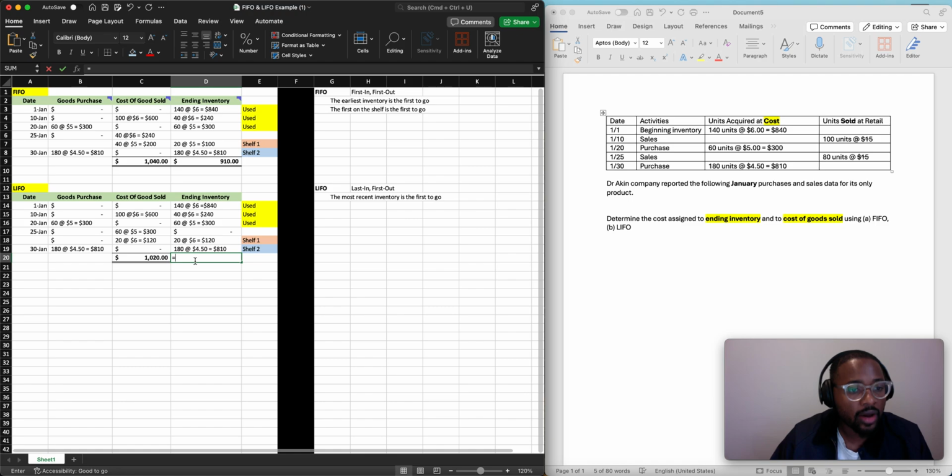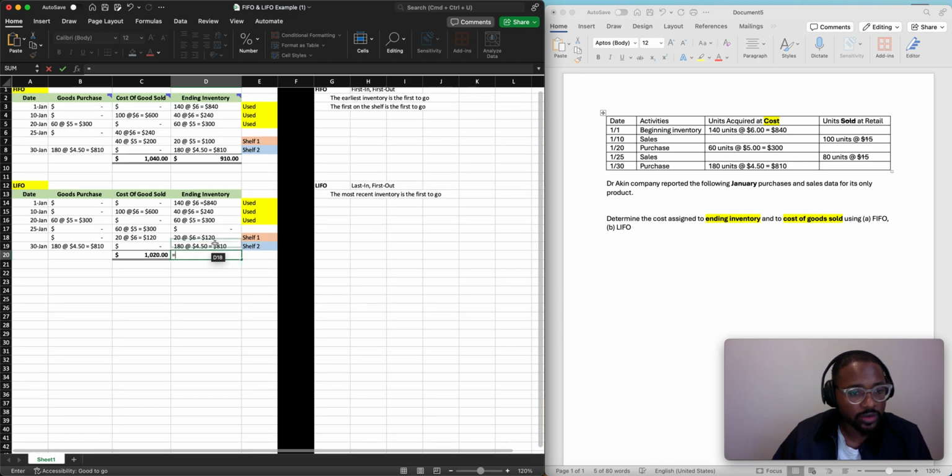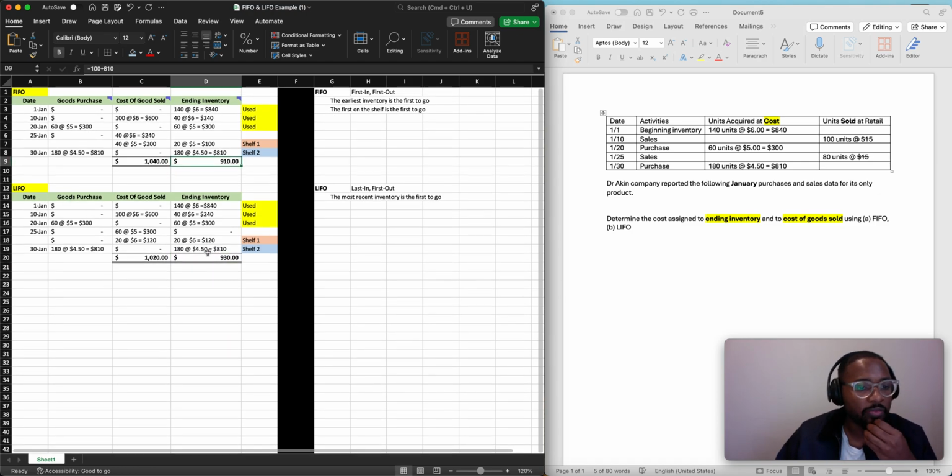Okay. Now, ending inventory. What should we take? Well, we're going to take the active inventory only, which is shelf 1 and shelf 2. So that's 120 plus 810. And that's going to give us 930. You see? Excuse me, LIFO is going to be 930 ending inventory, where FIFO is going to be 910. So you see the little difference there.